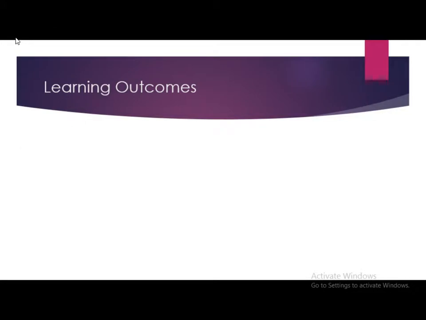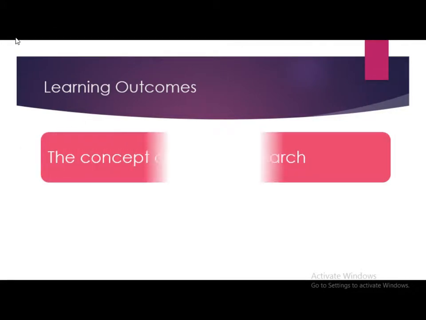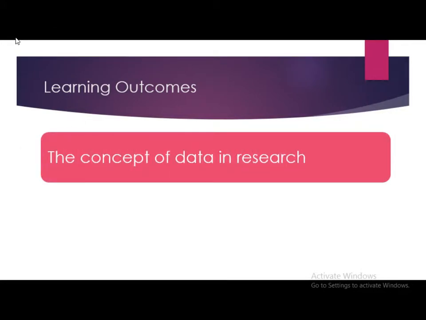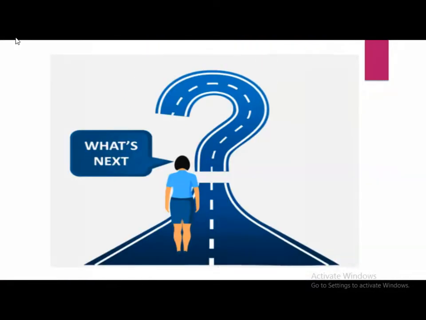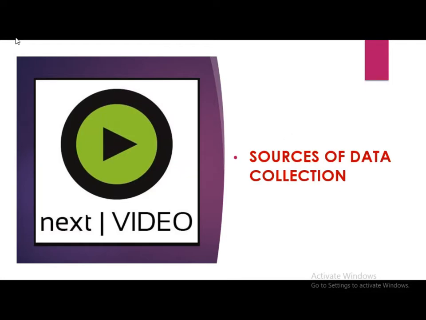So, learning outcomes from today's session: we have understood the concept of data in research, and we have also understood the need of data for research. It is for decision making. And we have seen the difference between primary data and secondary data. What is next? In my next video, we will understand sources of data collection.